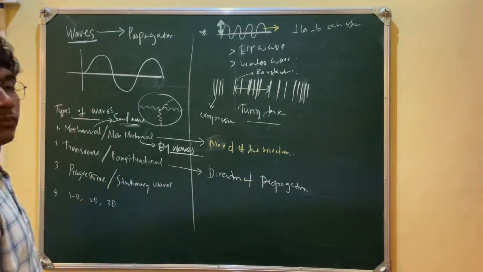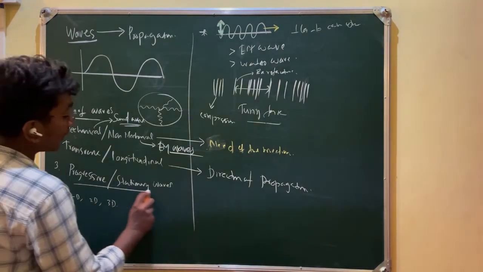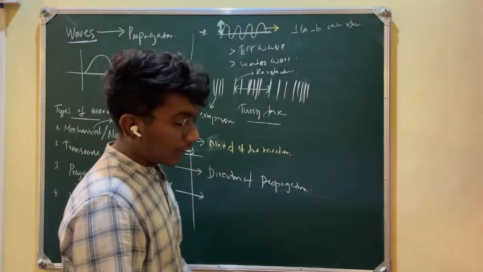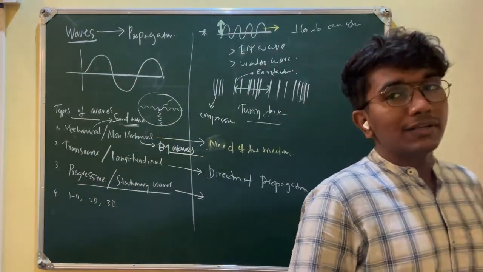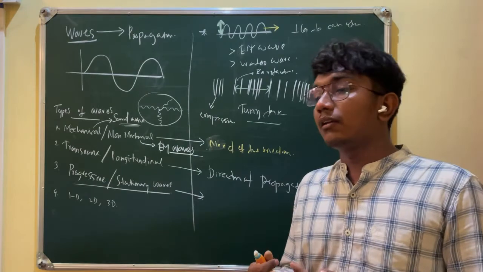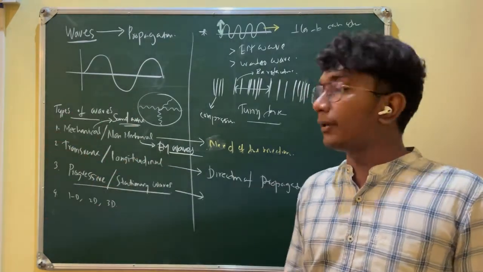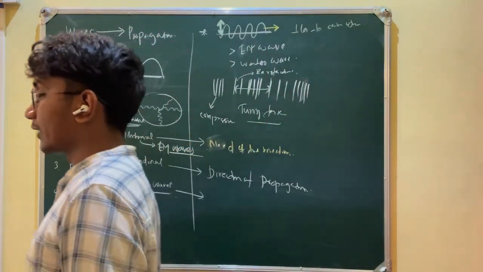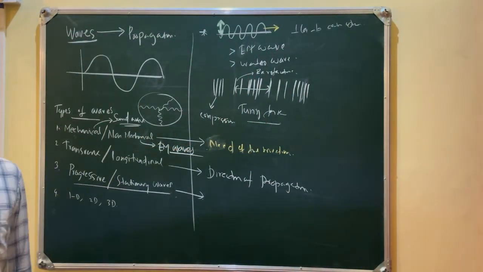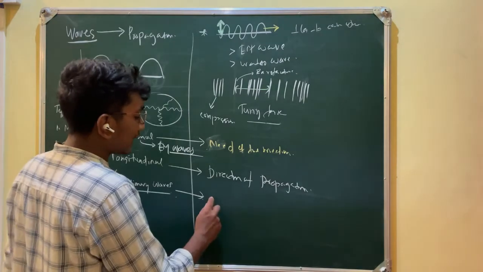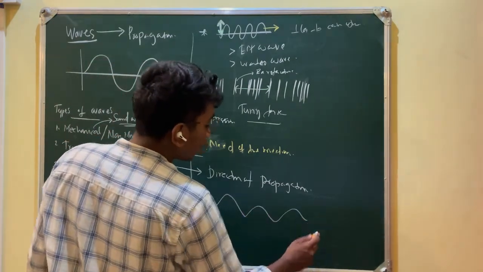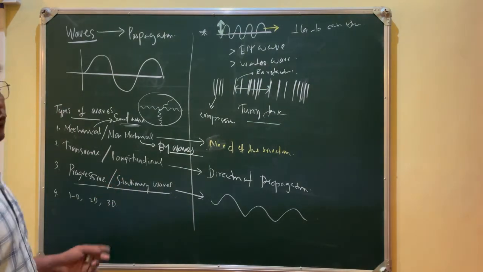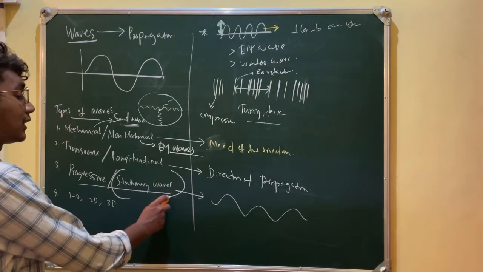Next, progressive and stationary wave. Progressive wave means if the wave is carrying the energy from one point to another point of the medium, that is a progressive wave. A very simple example is water wave. Water wave carries the energy with it, right? What about the other, where the wave performs within a fixed point? That is a stationary wave.